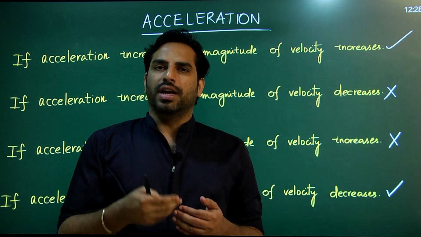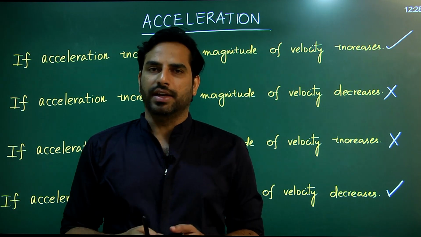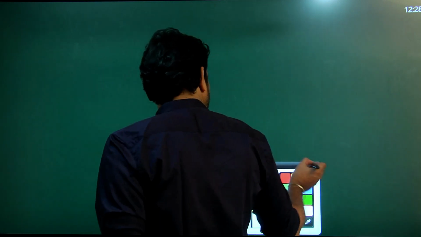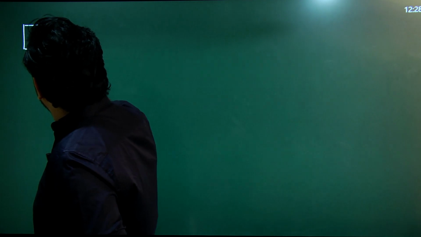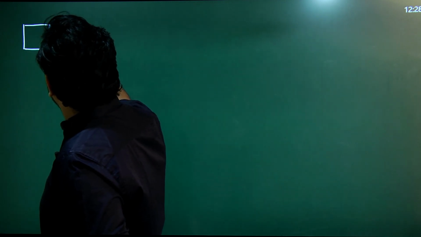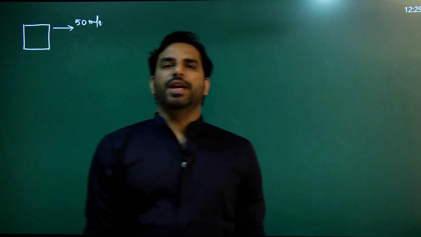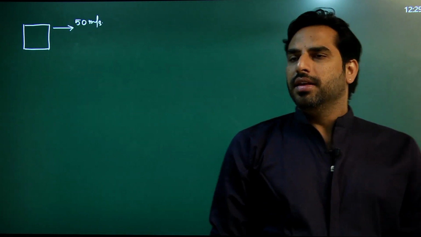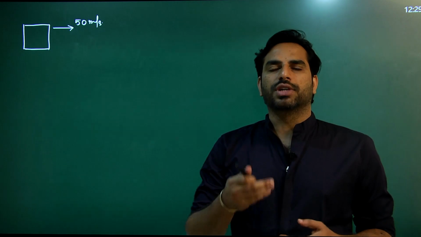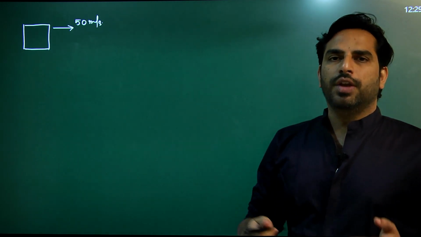Now let us try to understand the clear meaning of acceleration with the following example. Say there is a block or a body which is moving with a velocity of 50 meter per second. The speed 50 meter per second says that it is moving so fast that it could cover a displacement of 50 meters in 1 second.